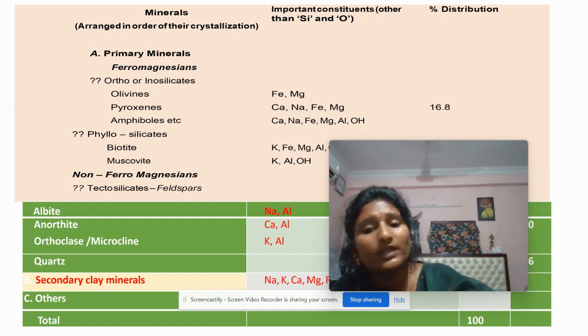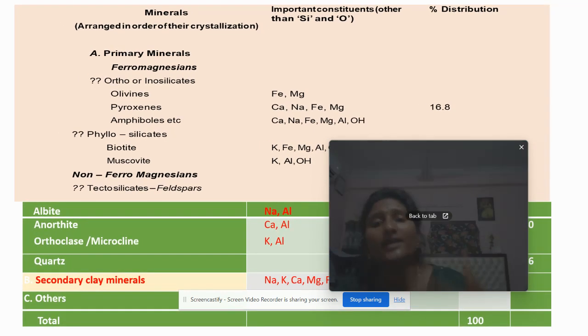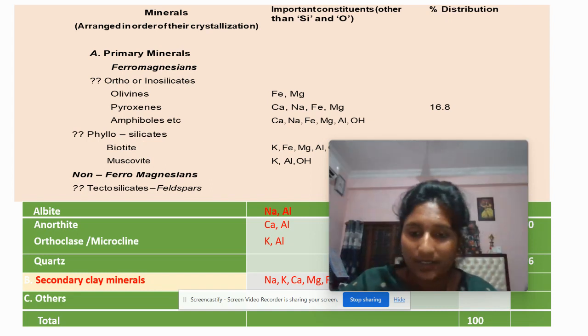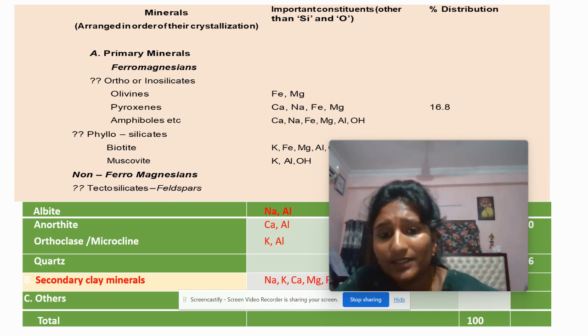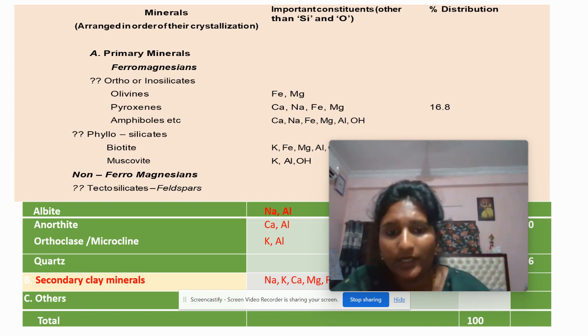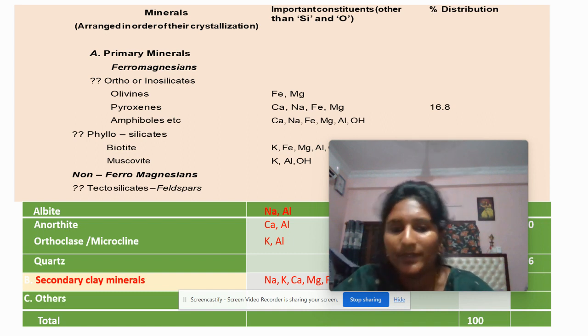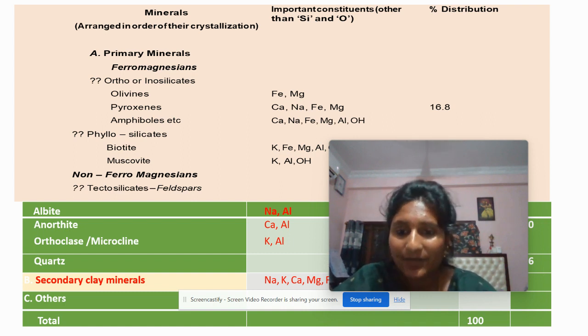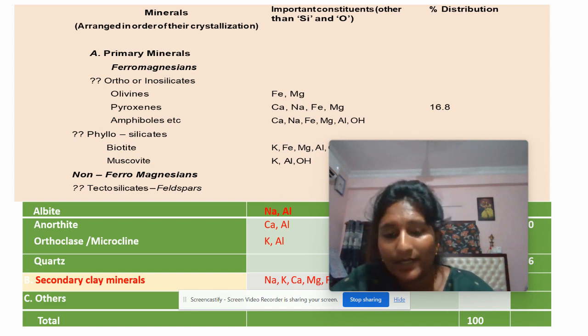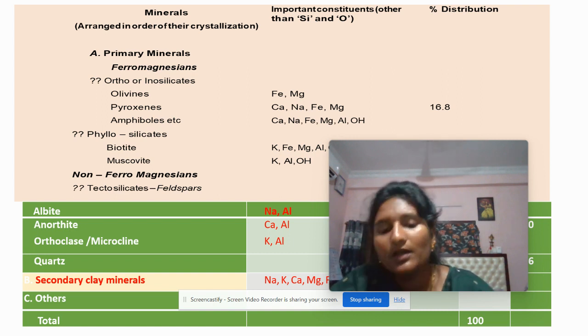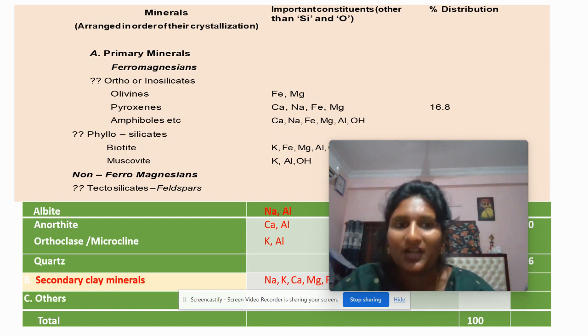If you see non-ferro, there are no iron and magnesium. Other than iron and magnesium, if there are some other minerals, those come under non-ferromagnesian minerals. Example, tectosilicates: albite, anorthite. See, albite has sodium and aluminum, and anorthite has calcium and aluminum. If you see secondary minerals, which are formed from the secondary clay minerals, right? The example can be made up of not iron, magnesium. It can be of sodium, potassium, and all. Hope you understood.